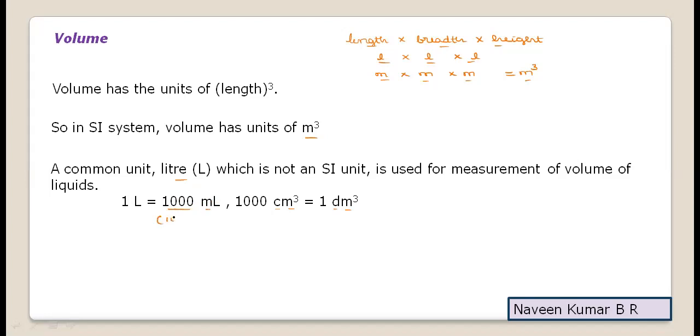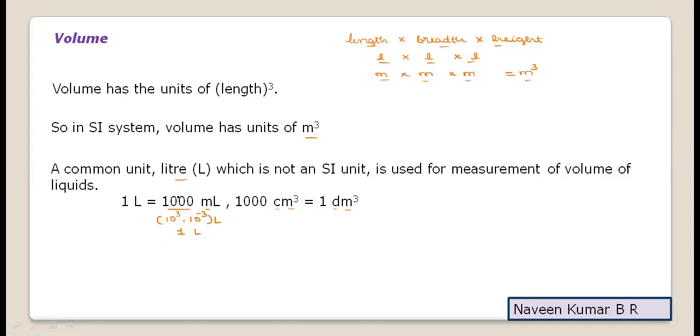The power terms plus 3 and minus 3 get added, giving 0. We know that any value to the power 0 is 1, so 10 to the power of 0 is equal to 1 liter. Everyone knows this basic information, but how ml can be related with other units we'll try to consider.